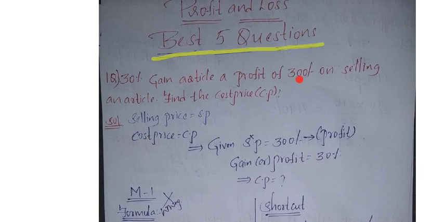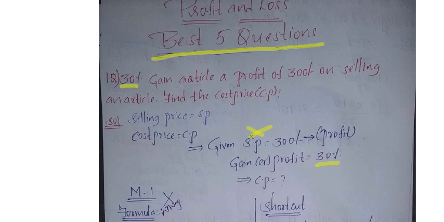Everywhere, while writing selling price, I will write SP, and while writing cost price, I will write CP. Here you will assume that the selling price is 300 rupees, but no, that is wrong. Here 300 rupees is not the selling price. Profit for what? They gave a 30% gain on an article, a profit of 300 rupees. For that 30% profit, the amount is what? 300 rupees. 30% profit is nothing but equal to 300 rupees.